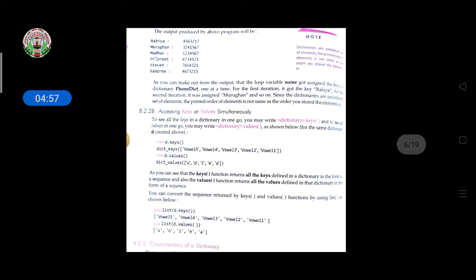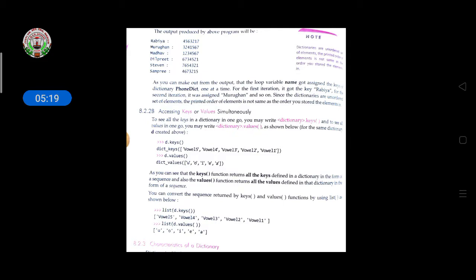So next topic, accessing keys and values simultaneously. To see the keys of the dictionary in one go, you may write the dictionary dot keys function to see all the keys in one go.